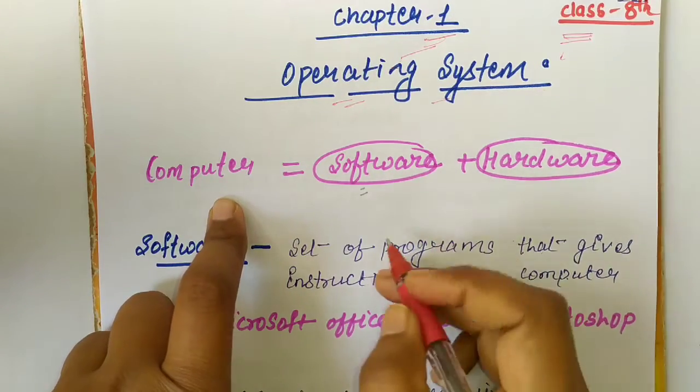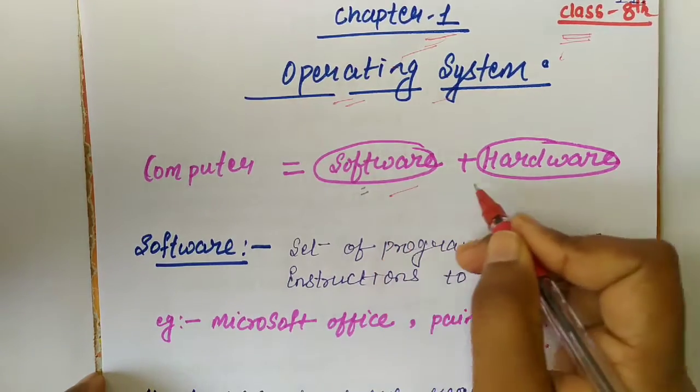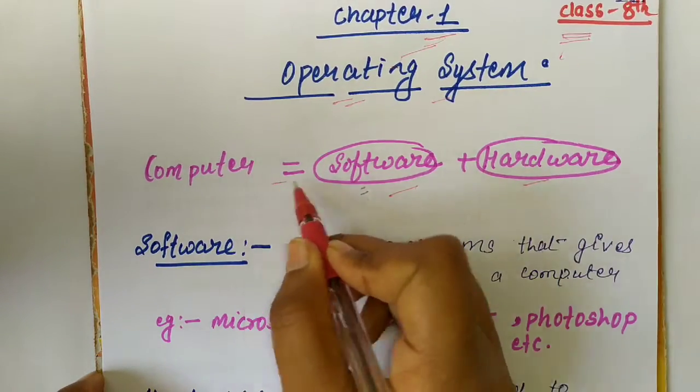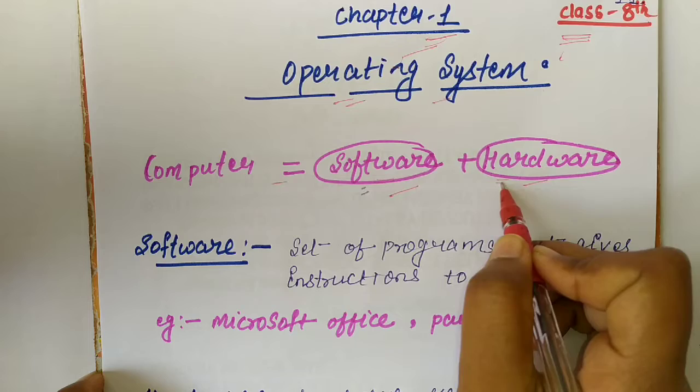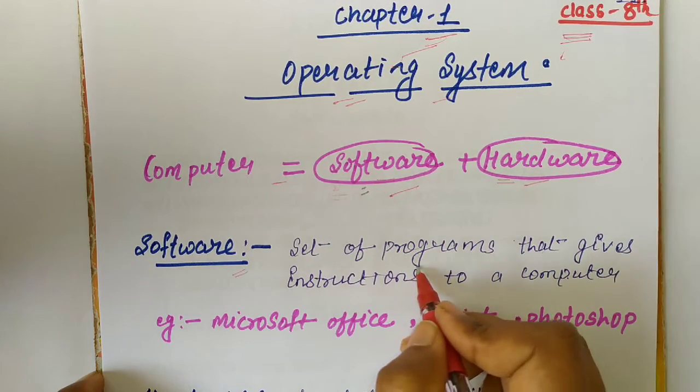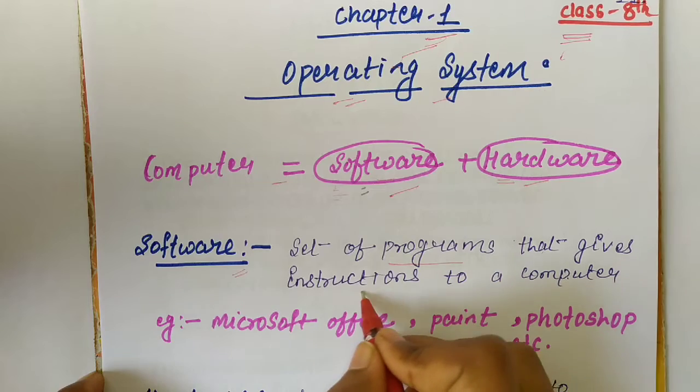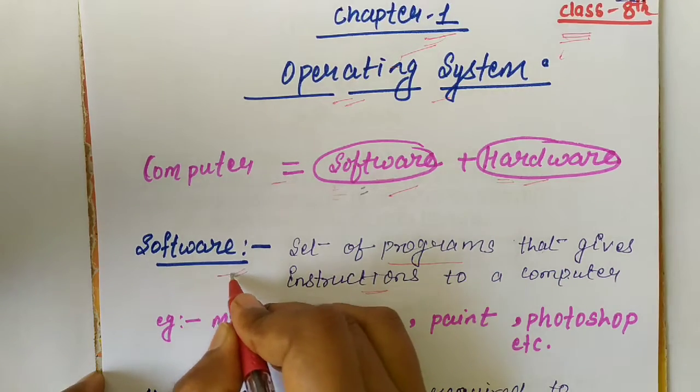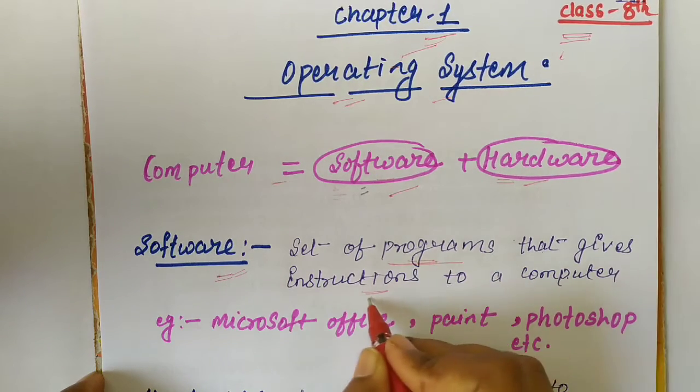What is a computer? A computer is a combination of software and hardware. So let me see what software is. Software is a set of programs or a set of instructions.